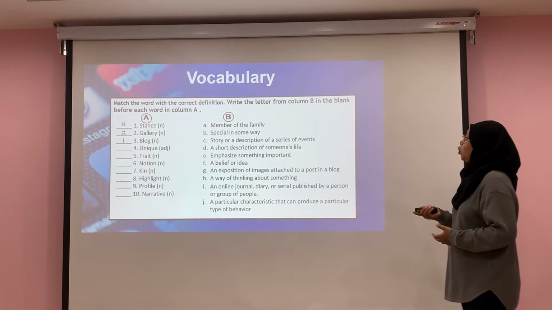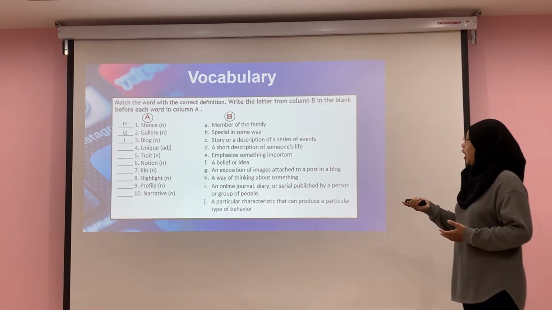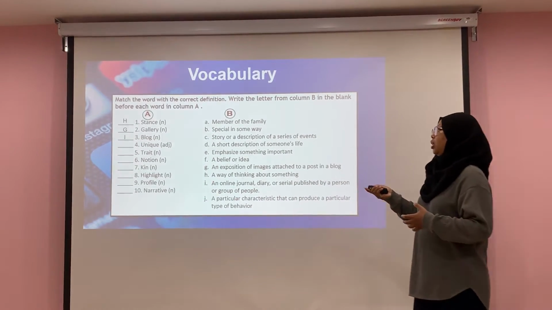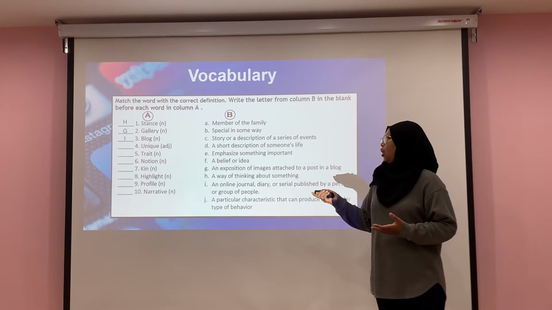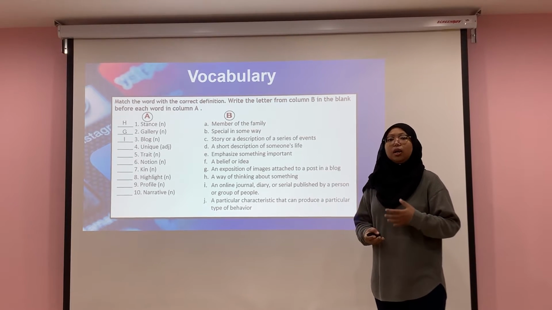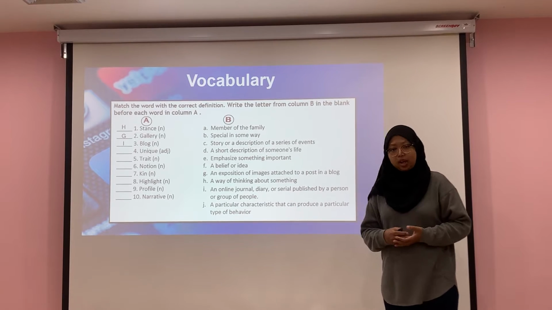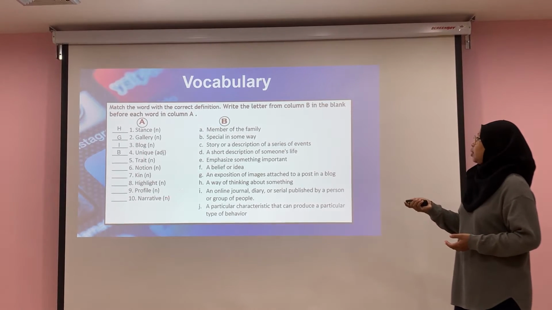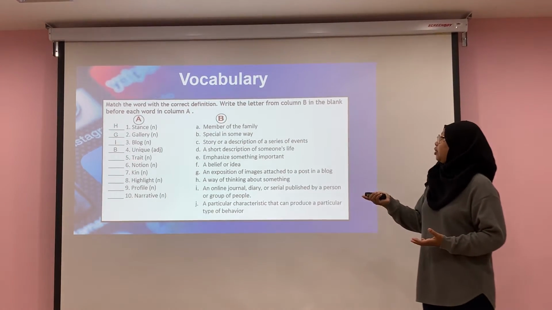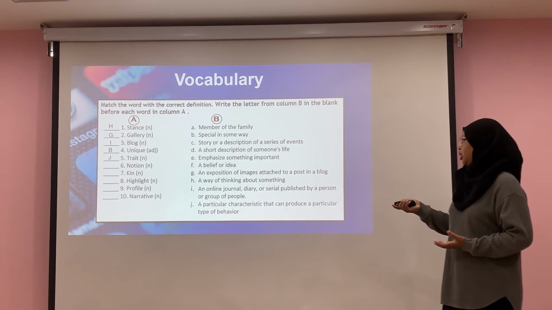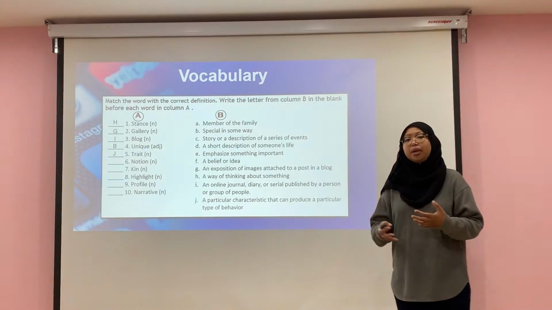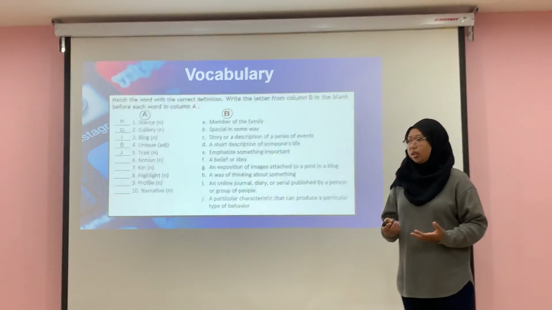Blog. We have I, which is an online journal, diary, or serial published by a person or group of people. At the end of this unit, this is the one that you have to make or create on your blog, which also you will have to write the most important event in your life. Unique. B. A special, a peculiar in some way. Trait. J. A particular characteristic that can produce a particular type of behavior. In this case, everybody has their own traits or characteristics.